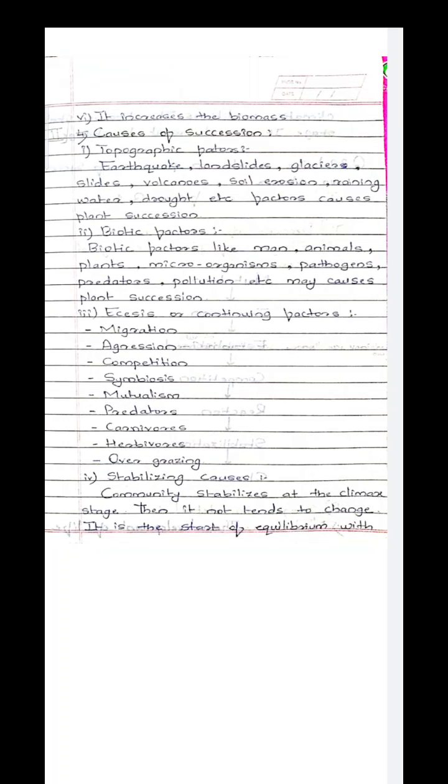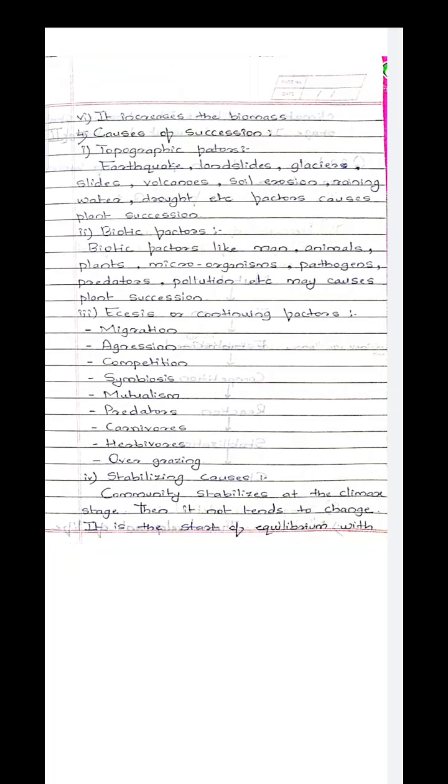Then the third cause is the initiating and continuing factors, which we can also call developmental factors. These are migrations, aggregations, competitions, symbiosis, mutualism, some predators, carnivorous, herbivorous, then overgrazing. These are the developmental factors which cause plant succession.